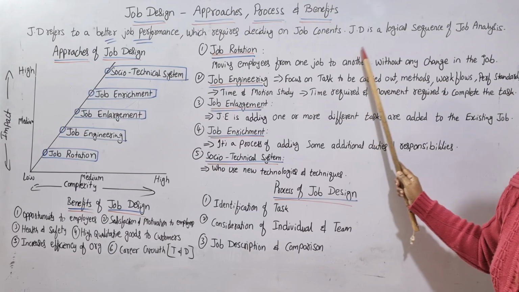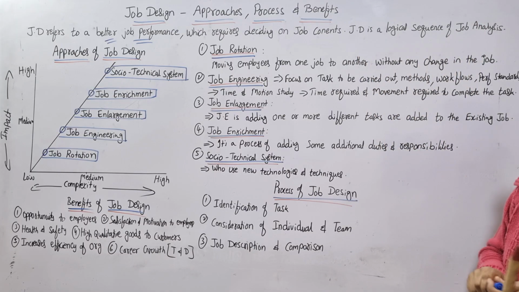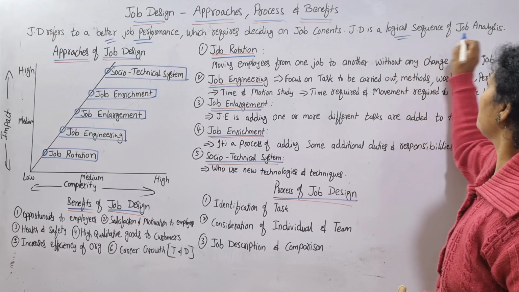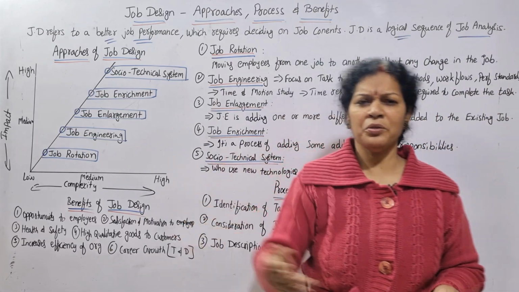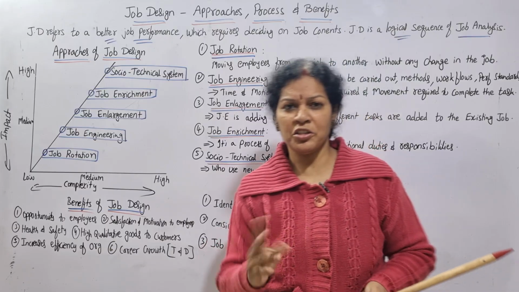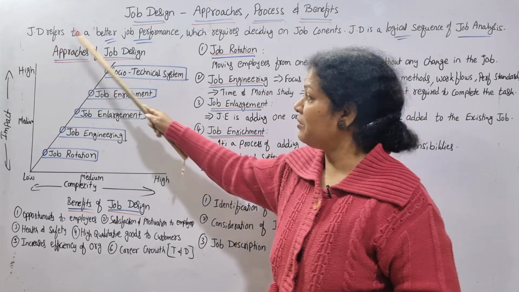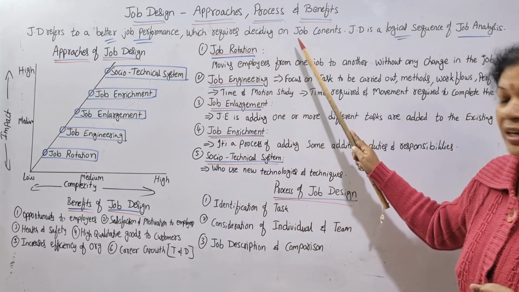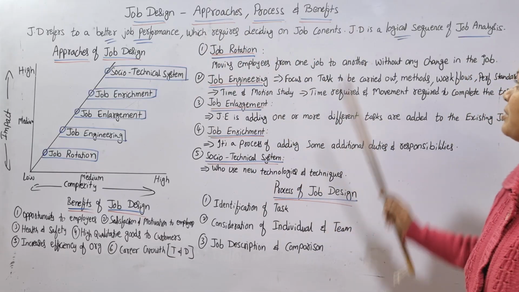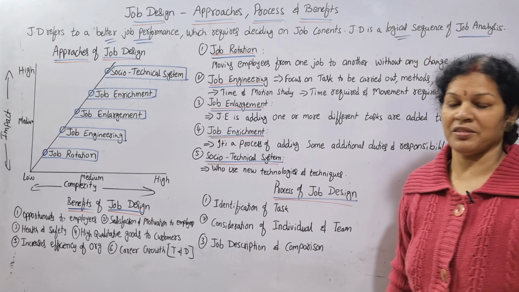And job design is a logical sequence of job analysis. Already the job is there, we are going to modify it in a logical way. Once again, read this. Job design refers to better job performance which requires deciding on job contents. Job design is a logical sequence of job analysis.